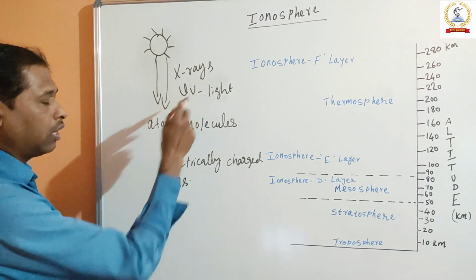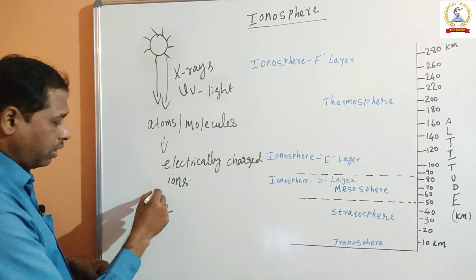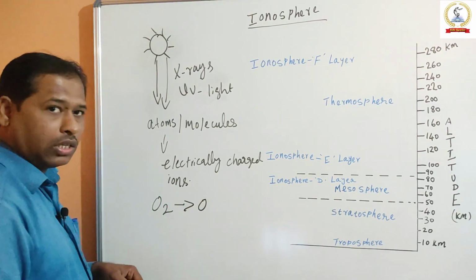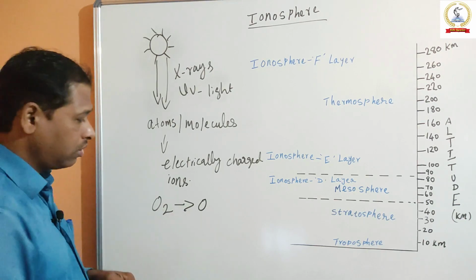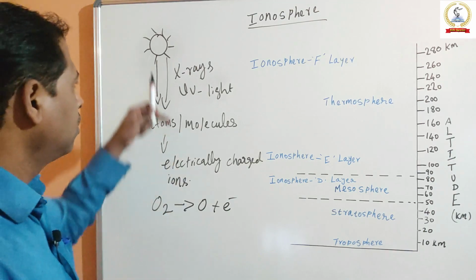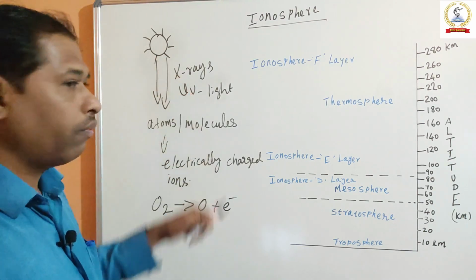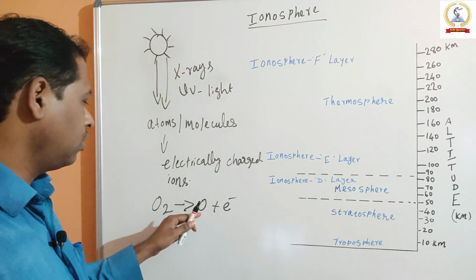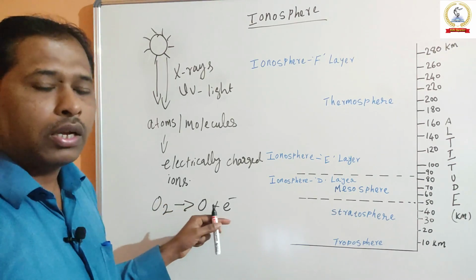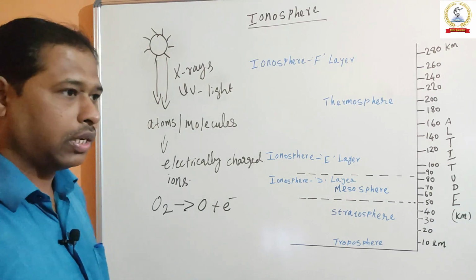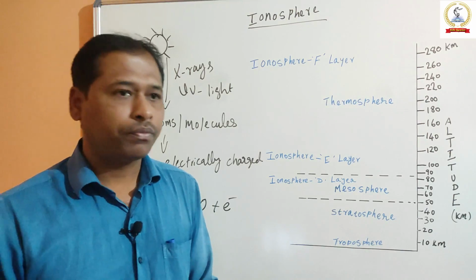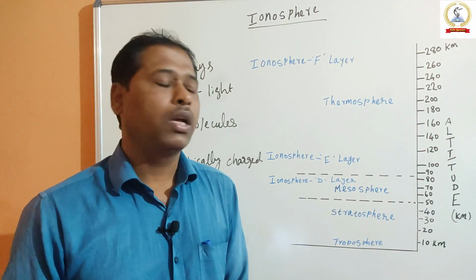These X-rays and ultraviolet light hit the oxygen and it separates into electrically charged oxygen and an electron. So electrically charged ions means the electron is removed from atoms.